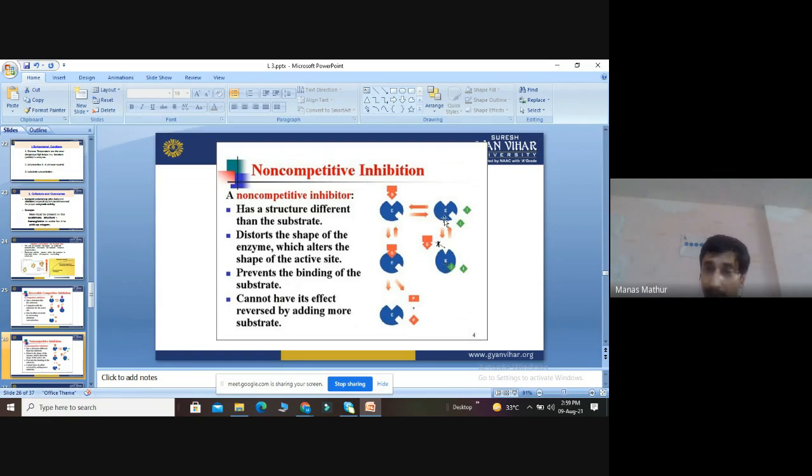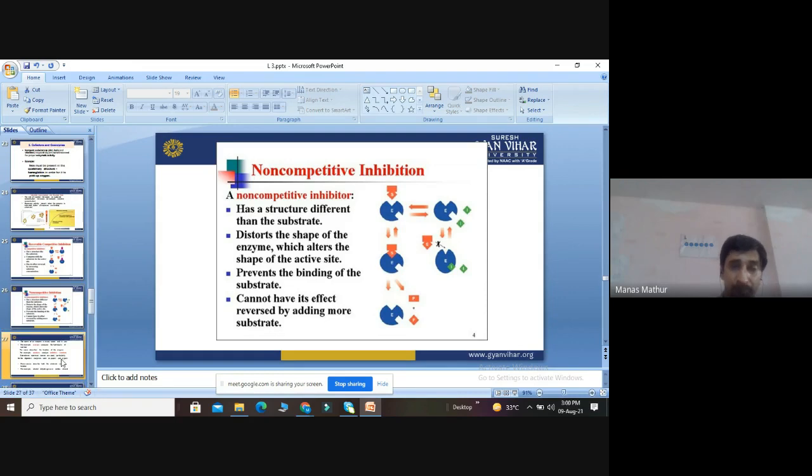So here, what is happening? There is an inhibitor whose structure is different from the substrate. It will not fight with the substrate. It will directly come onto the active site of the enzyme and change the structure of the enzyme. Once it changes the structure, it will prevent the binding of the substrate on its active site. Why? Because the active site is already covered by the inhibitor. So no matter how much substrate you add, it will not be able to attach, because the inhibitor already occupies the active site. This type of inhibition cannot be reversed by increasing substrate concentration.